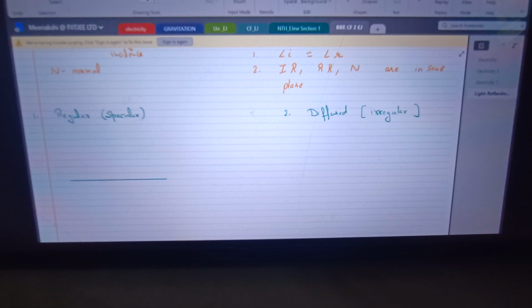When a beam of light, what do you understand by beam of light? It is a broad direction of light. Light in the same direction. Yes.